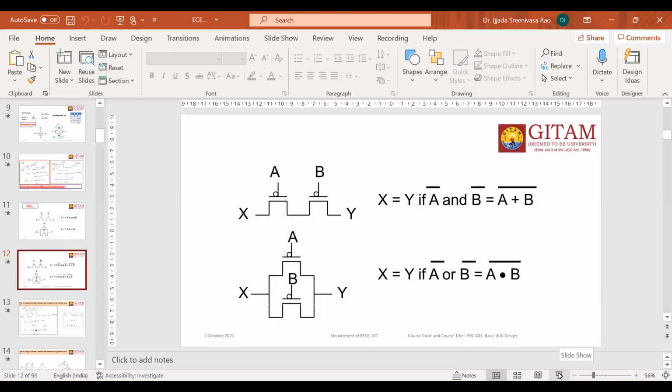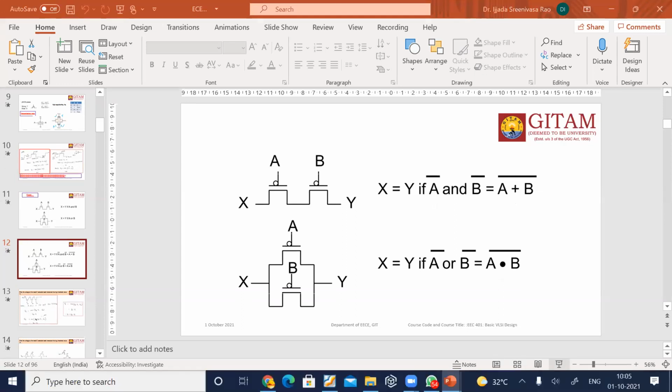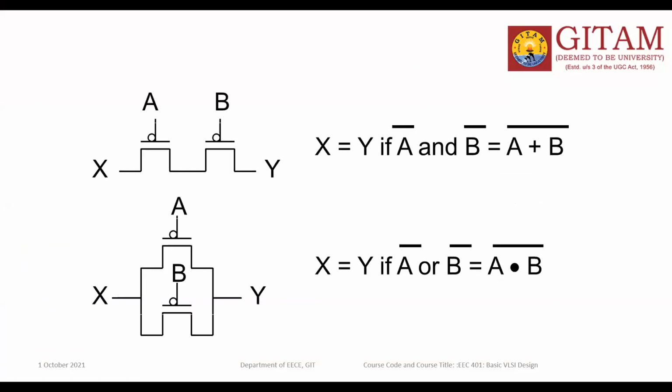Now, the advantage of pass transistor logic. The advantage of pass transistor logic is that it is simple, and only a few transistors are required to implement any logic. Suppose for the AND gate and OR gate, which we already saw, how do we implement them with the pass transistor? Simply with two transistors.